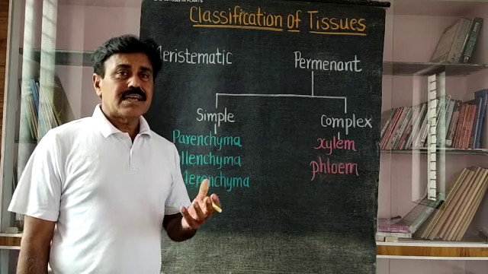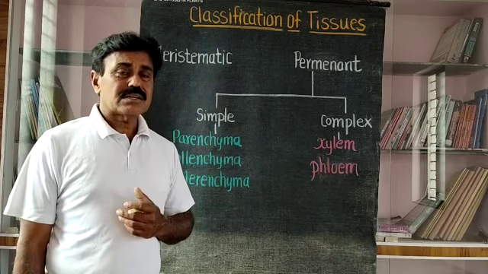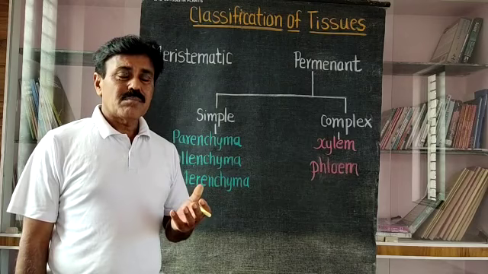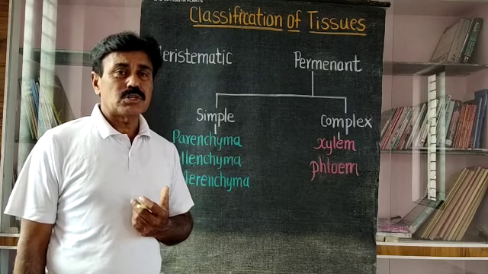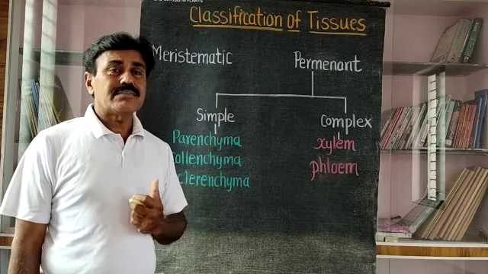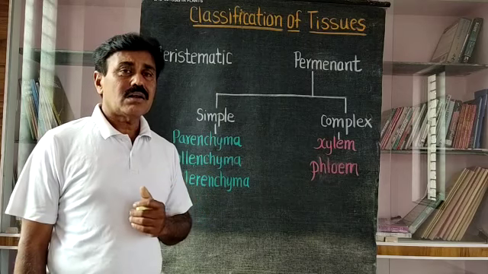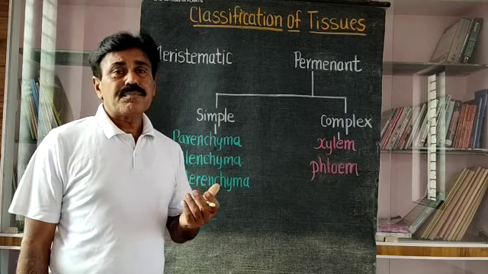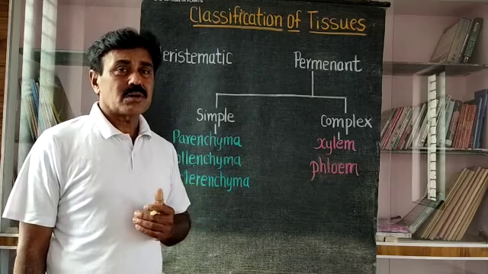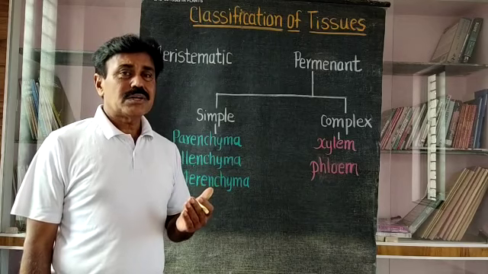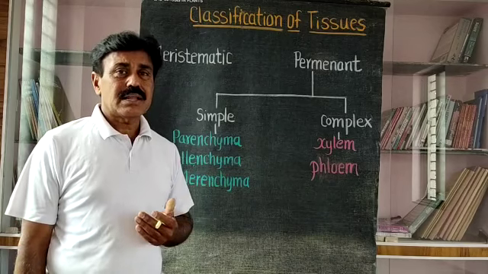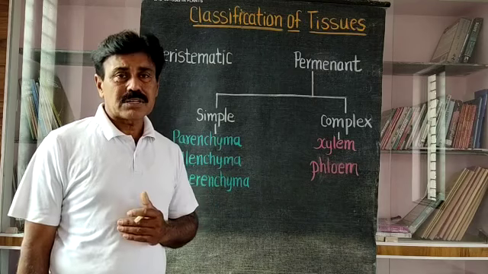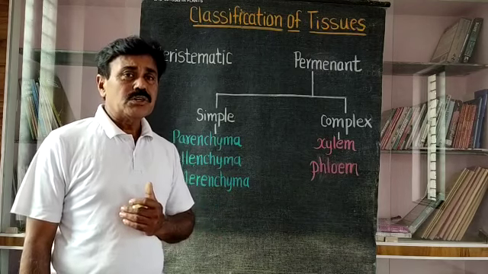You know that the cell is the basic, fundamental structure of the organism. A number of cells combined together form a tissue. A number of tissues combined form an organ, and all organs combined form an organism. This is about the structure of an organism. Tissues simply have similar cells performing a particularly similar function. At that time it is called a tissue.